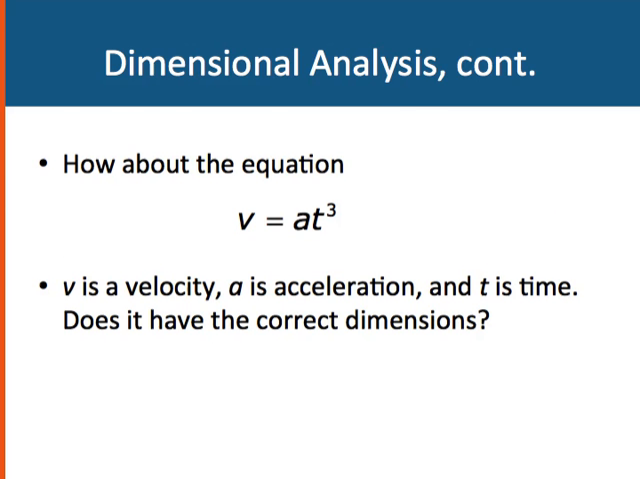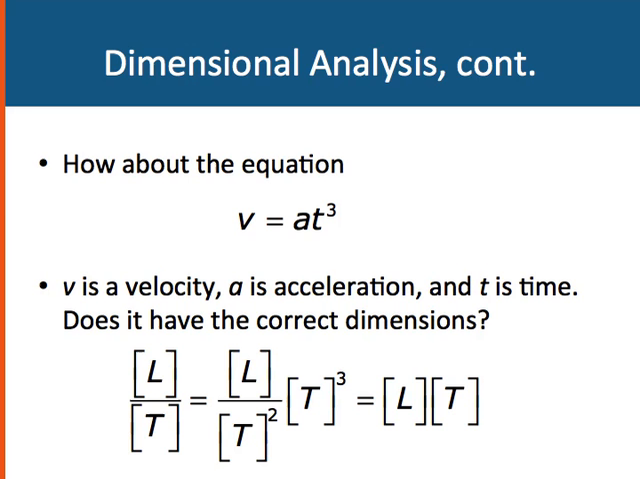Well, how about the equation velocity is equal to a t cubed, where v is velocity, a is acceleration again, and t is time? Does it have the correct dimensions? Right, so on the left-hand side of the equation, velocity is length over time. The right-hand side, acceleration is length over time squared. And t cubed would be time cubed. And if I cancel those out, I have t cubed on the top, t squared on the bottom. That leaves me with one time, so that's length times time. So we see here that this equation is not dimensionally correct. We have length over time on the left-hand side and length times time on the right-hand side.